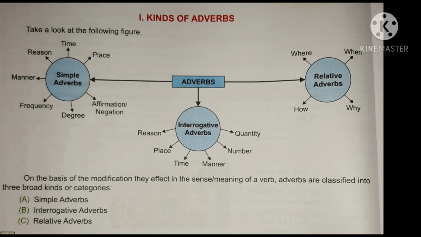Fine. Next one, adverb of degree. Adverb of degree means it is showing the intensity of an action and answers the question how much. The intensity, the level of an action. Example, he almost fell asleep when the movie ended.